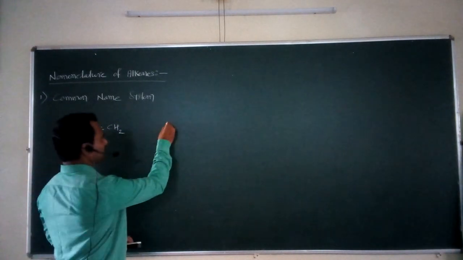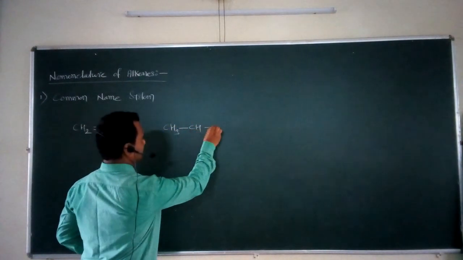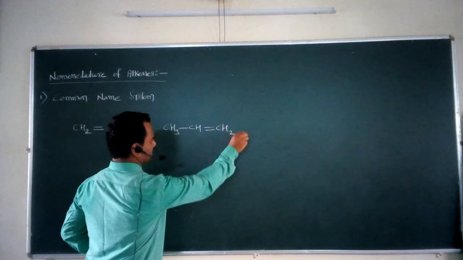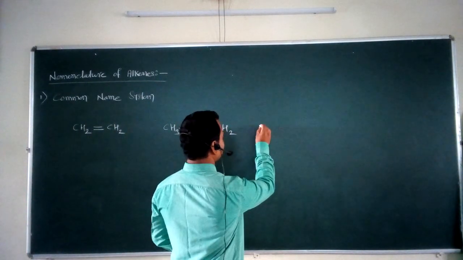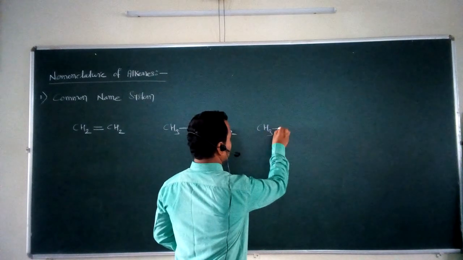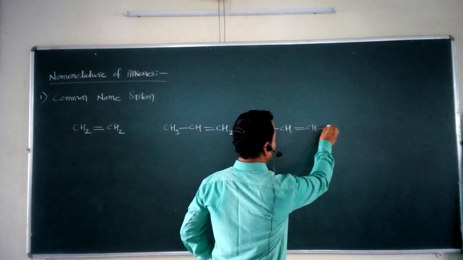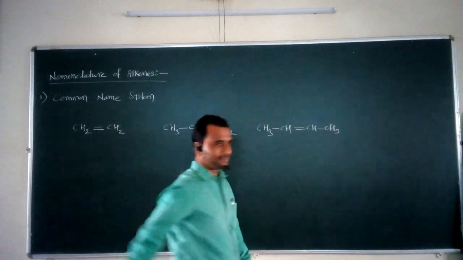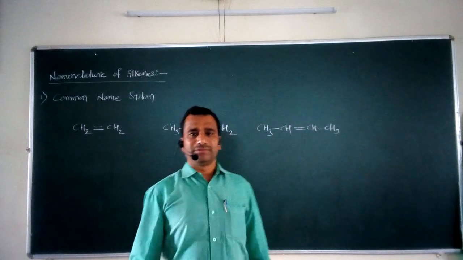The second member is CH3 single bond CH double bond CH2. This is the second member of this family. And the third member I take here, CH3 single bond CH double bond CH single bond CH3. So these are the initial members of this alkene family.